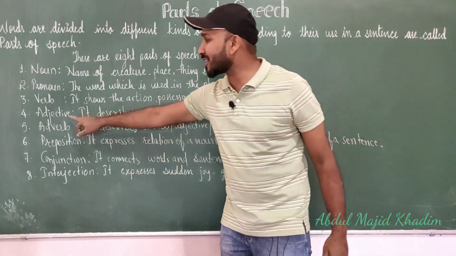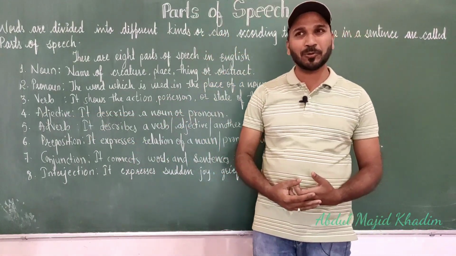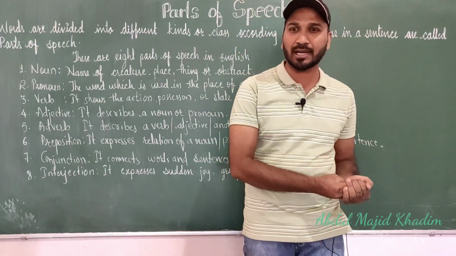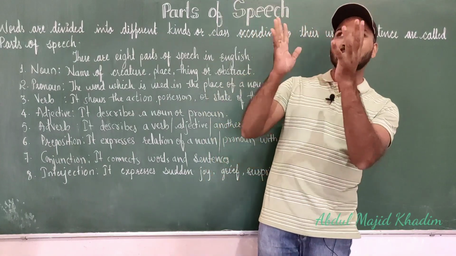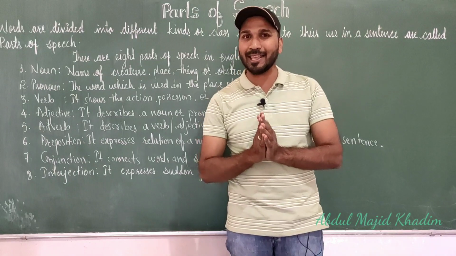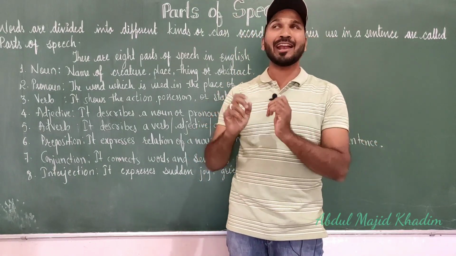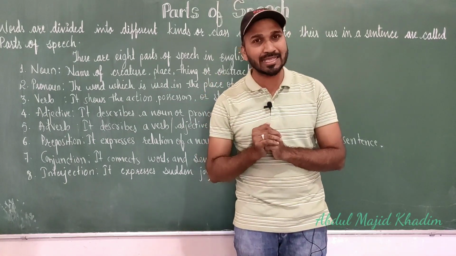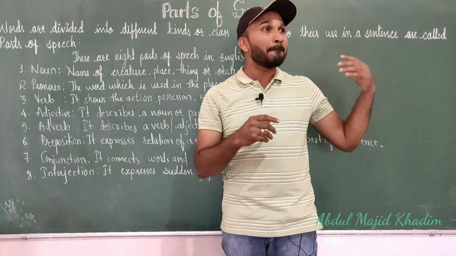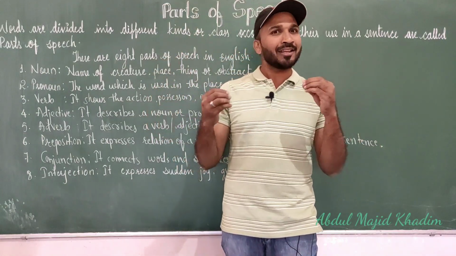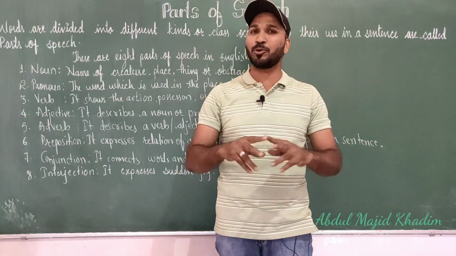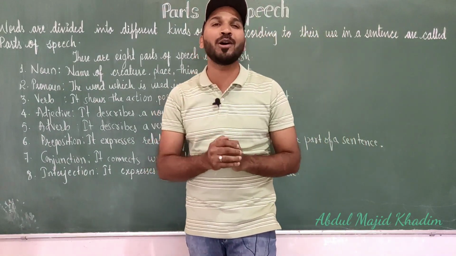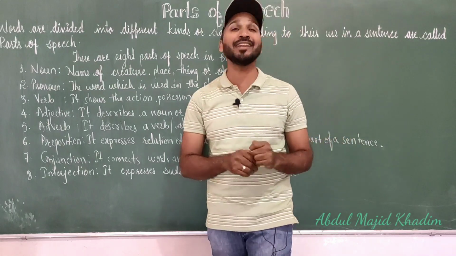Now the next one, adjective. What is this adjective? If I like something, I say some extra words for that. For example, if I saw that cat, I say, oh, how fat the cat is. If the cat is thin, I say, how thin the cat is. So the words fat, thin, black, white, intelligent, ugly, beautiful, what do they do? They describe a noun. So the word which describes a noun is called, yes, exactly right, adjective.